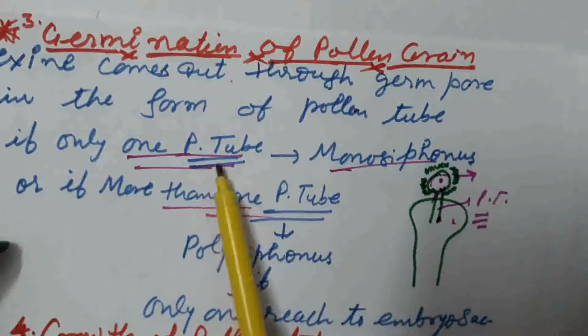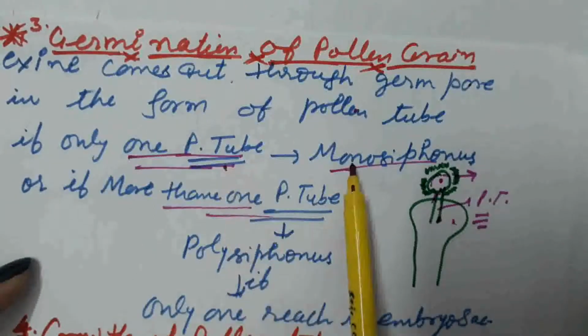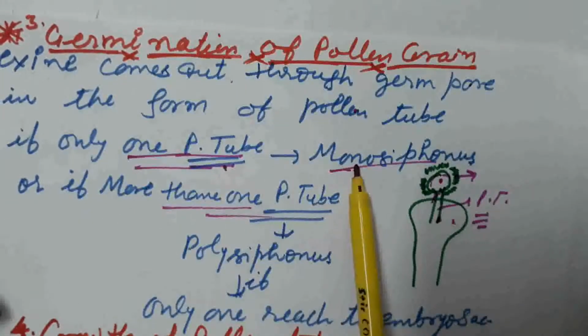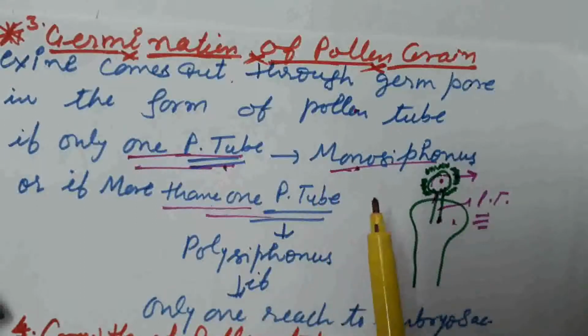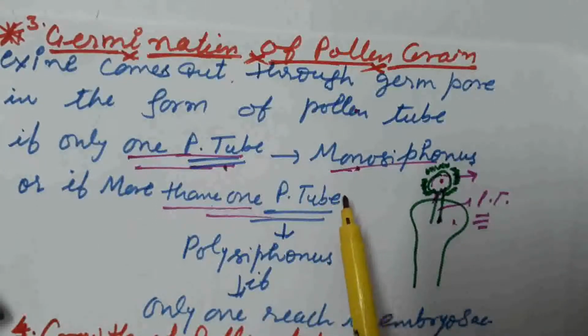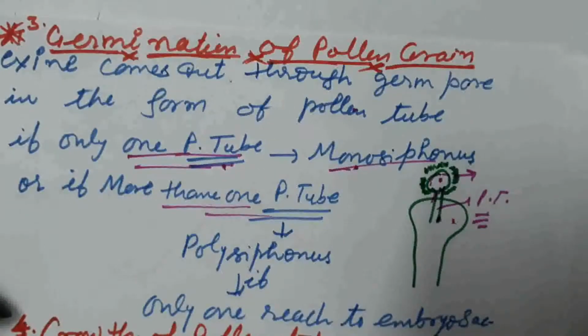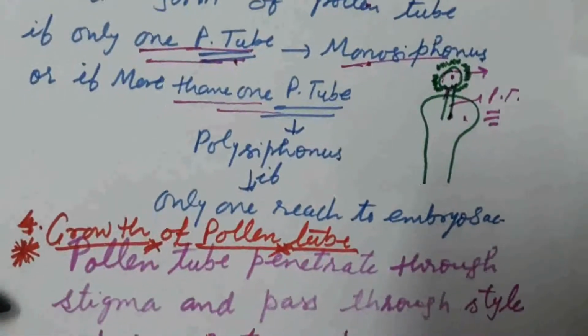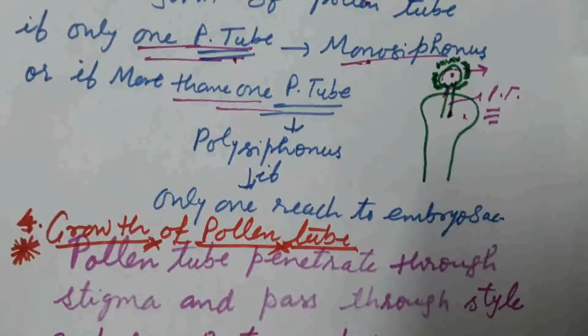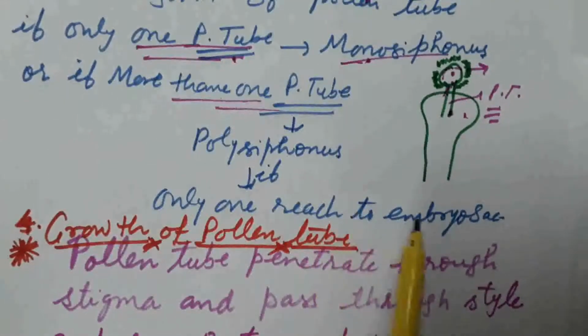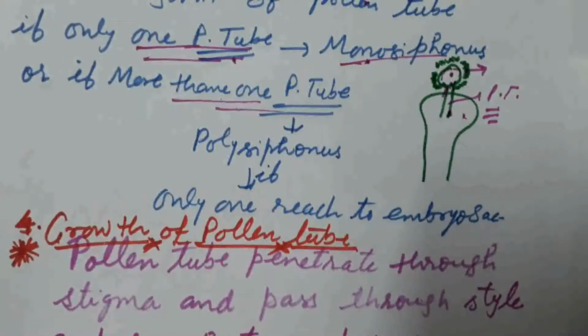If only one pollen tube is formed, then it is known as monosiphonous type. Or if more than one pollen tube is produced, then it is known as polysiphonous type. If more than one pollen tube is produced, the growth of only one pollen tube takes place and it reaches the embryo sac of the ovule, where the female gamete is there, for the release of the male gamete.